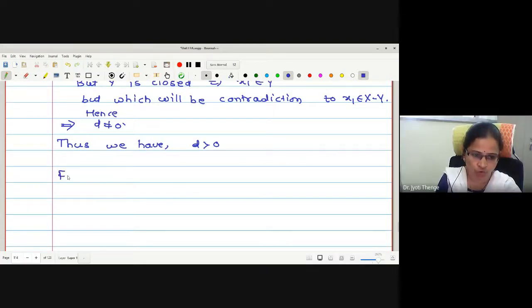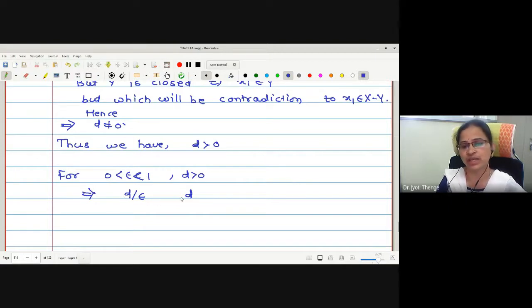Now, for 0 less than epsilon less than 1 and D greater than 0, can anyone tell me the relation between D by epsilon and D? D is a positive value. Epsilon lies between 0 and 1.